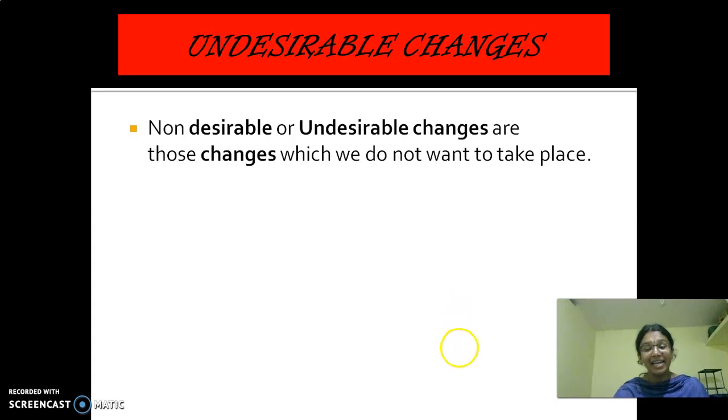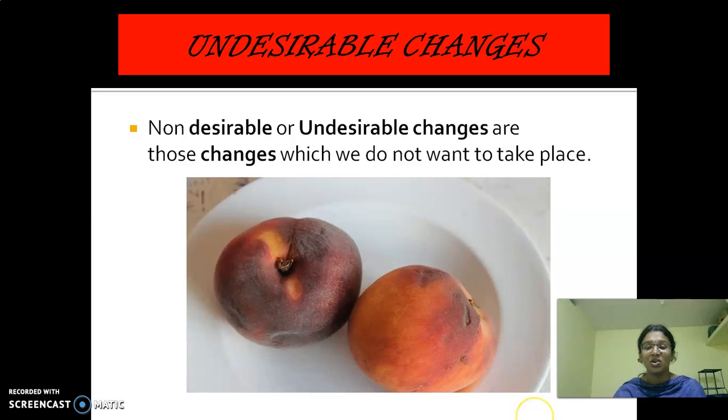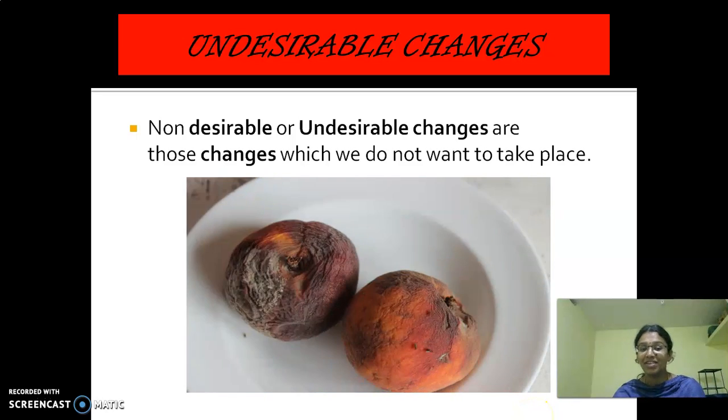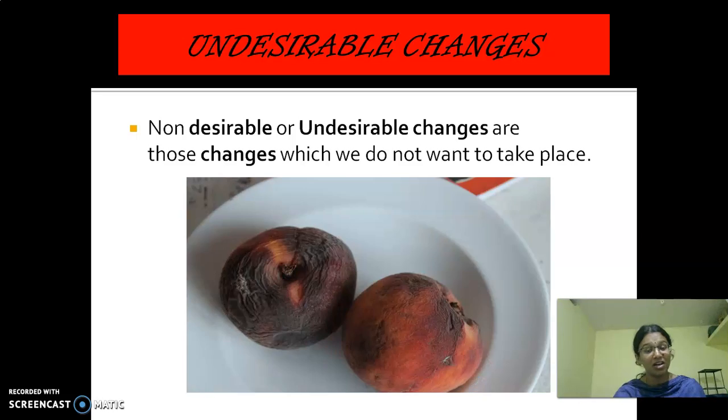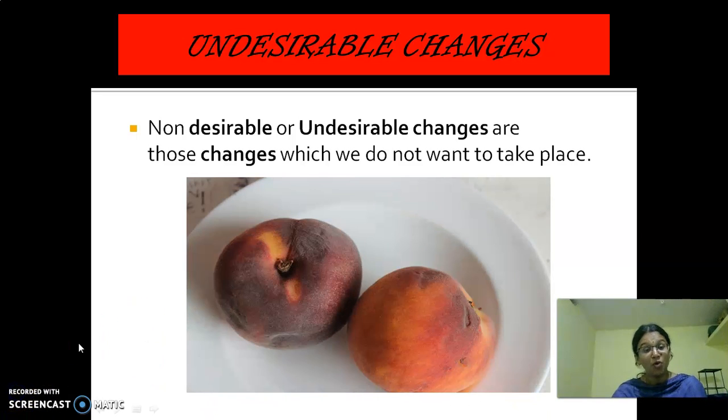Undesirable changes are those which we do not want to take place. So we don't like these types of changes to occur. What is this, children? Look here. Rotting of fruits and vegetables. Do we like these changes to occur? No. We don't want these types of changes to occur.